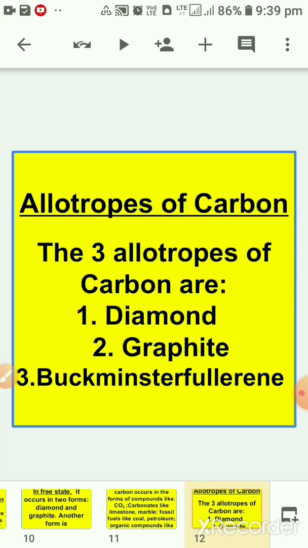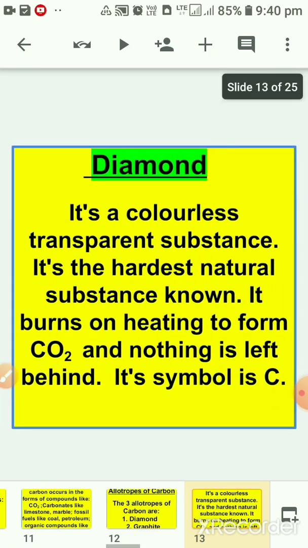Means carbon can be present in different forms, and these physical forms are known as allotropes. So, how many allotropes of carbon are present? There are 3 allotropes of carbon: diamond, graphite and Buckminster Fullerene.